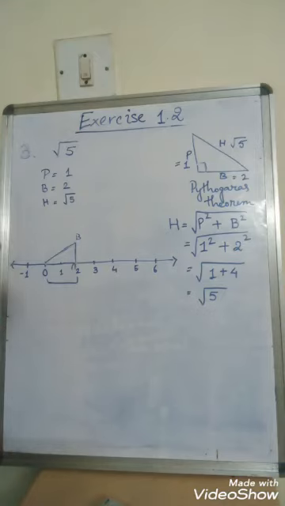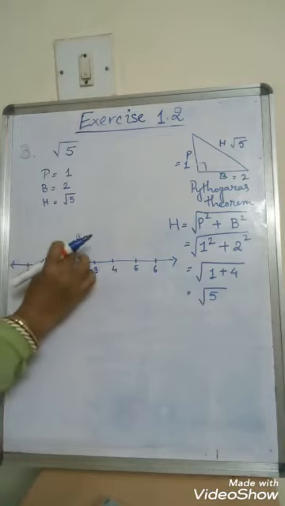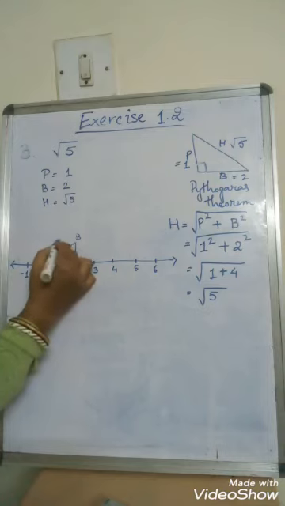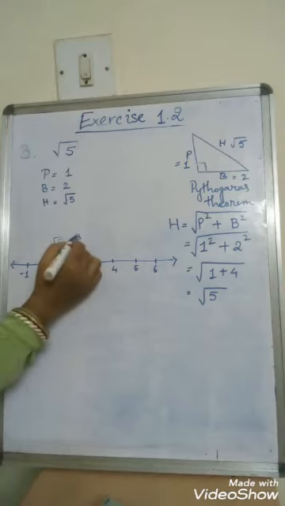Now what I am going to do here is that I am going to take my compass, okay, with the pencil, place the point of the compass here and the pencil here. This is my measurement. Okay, this is what? This is root 5 for me, right? Base is 2 unit I have taken. Then perpendicular 1 unit I have taken.